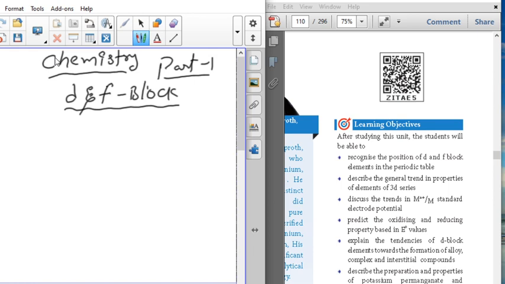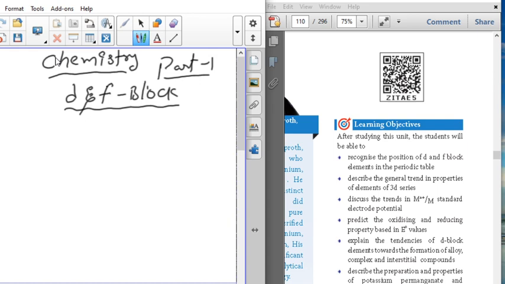And finally, f block elements. In the f block elements, same thing: general characteristics, general properties of f block elements, position, electronic configurations, oxidation states, like this. A lot of varieties we are going to discuss. We also compare the properties of lanthanides and actinides.